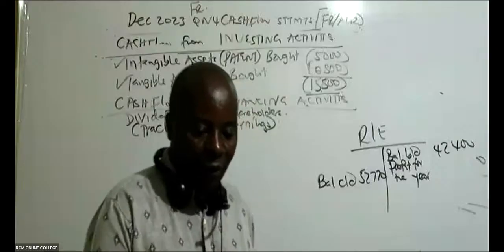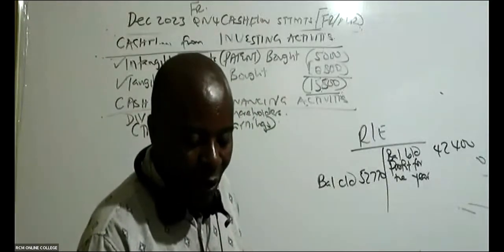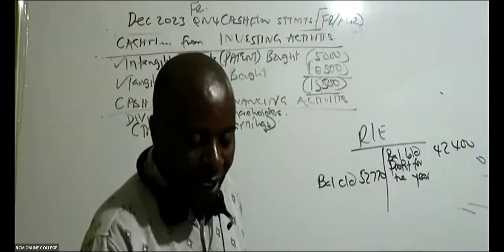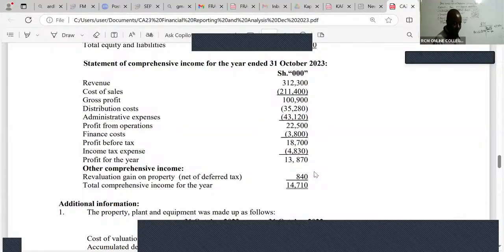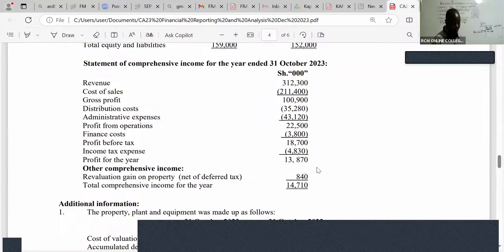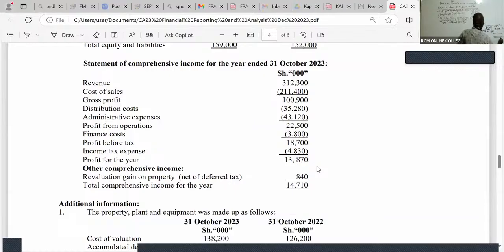So in this case here, profit for the year. Are you able to see the profit for the year? Go to your income statement and see the profit for the year. In the income statement, what is the profit for the year? Leave this comprehensive whatever. It is profit for the year. The profit after tax is 13,870. And then you balance your accounts.